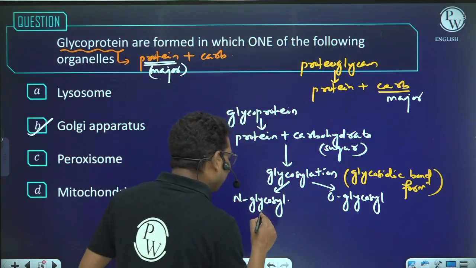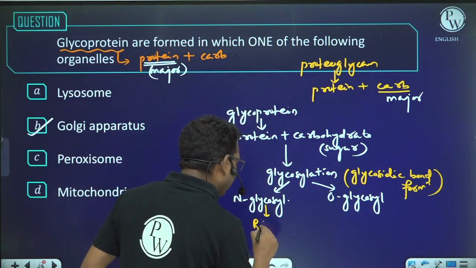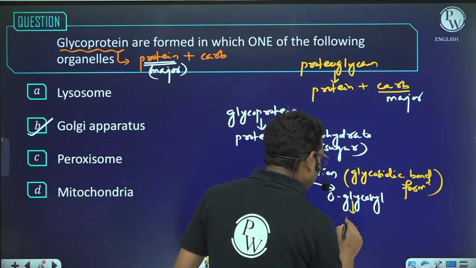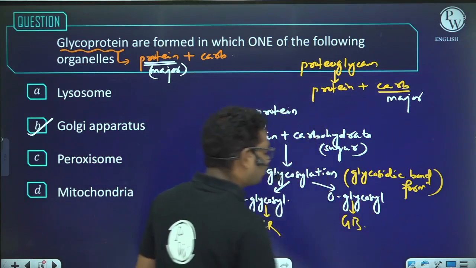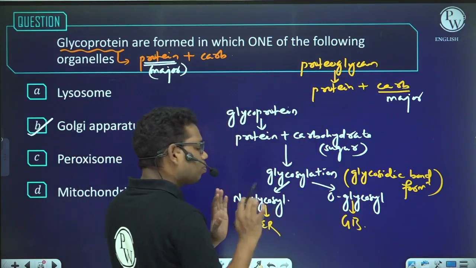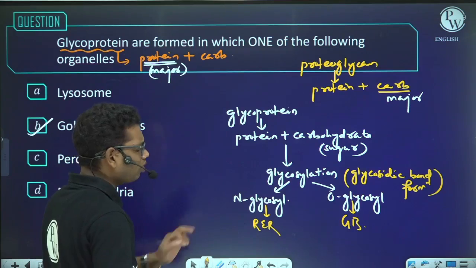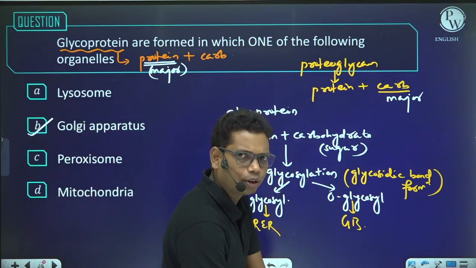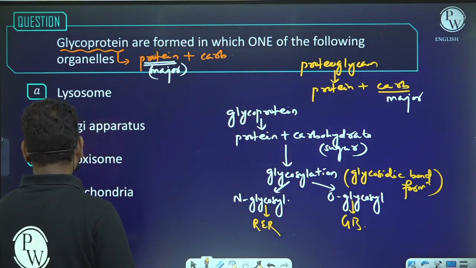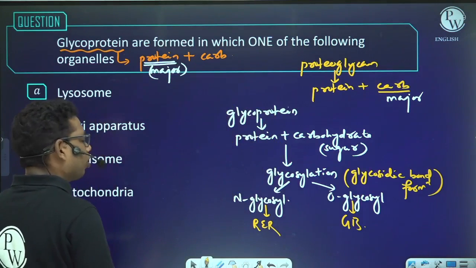So this N-glycosylation takes place in the rough endoplasmic reticulum, whereas O-glycosylation takes place in the Golgi complex or Golgi body. That means the formation of the glycoprotein takes place in both RER and the Golgi body. So the answer will be Golgi complex, because here RER is not given.